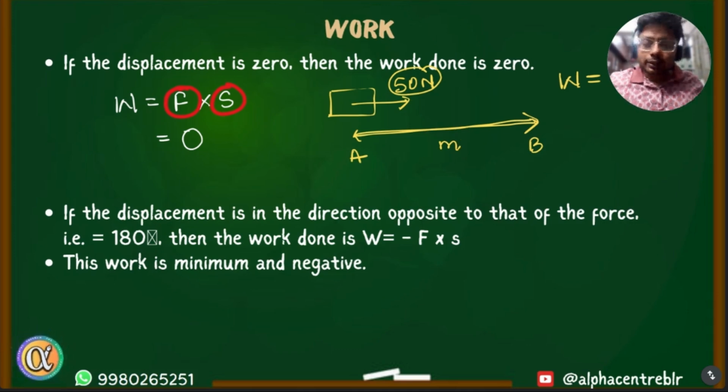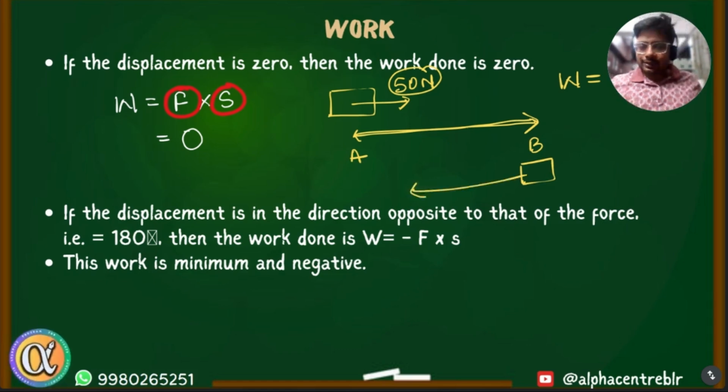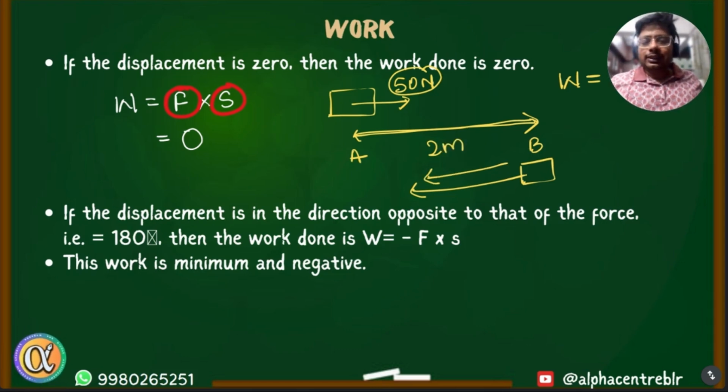I am changing the situation. In next part of the journey, now body is at B. It has reached B. Now it is starting from B and it is migrating towards A. Same 2 meter distance. What is work done in this process?